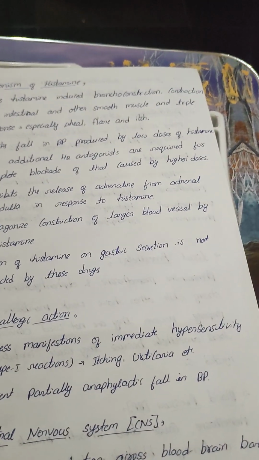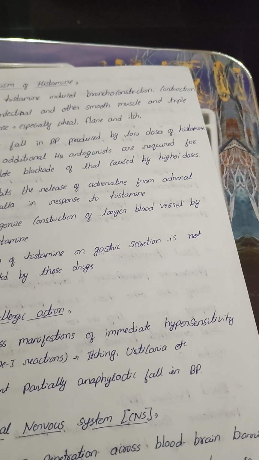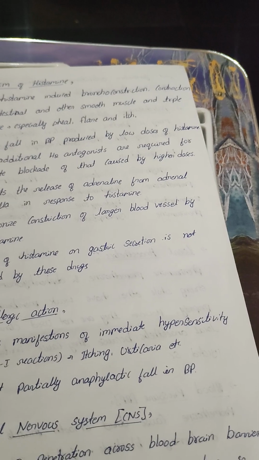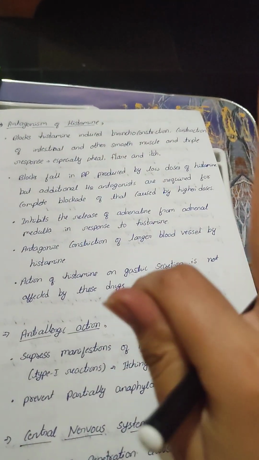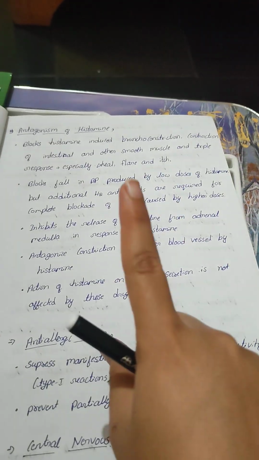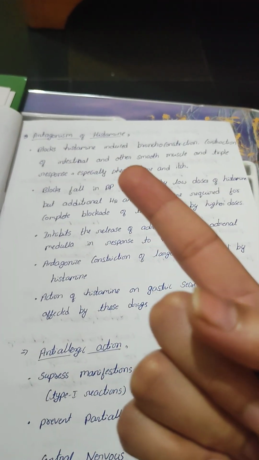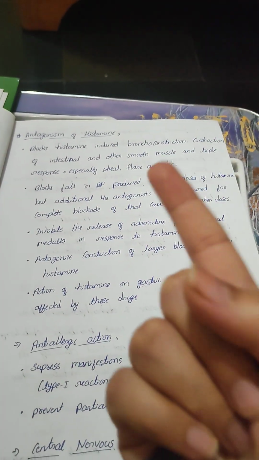What we discussed in the classification of H1 receptor antagonists: in the first generation we discussed three subclasses, mild sedatives, moderate sedatives and highly sedatives.